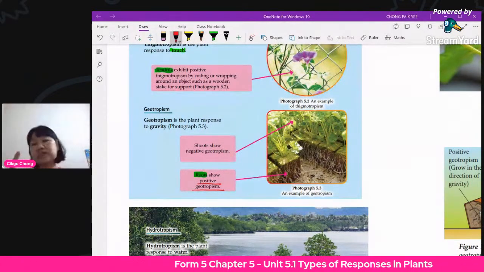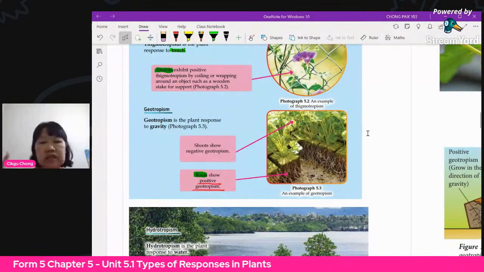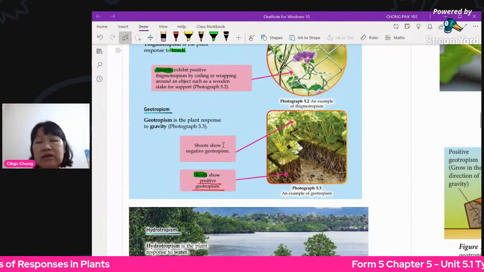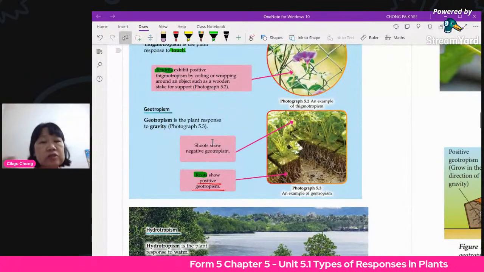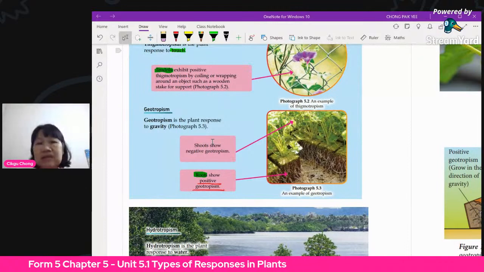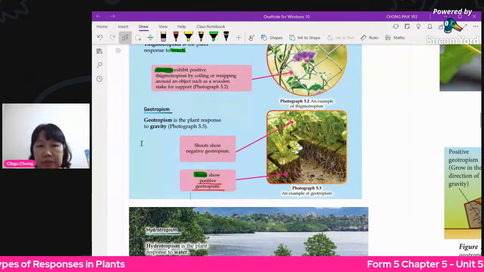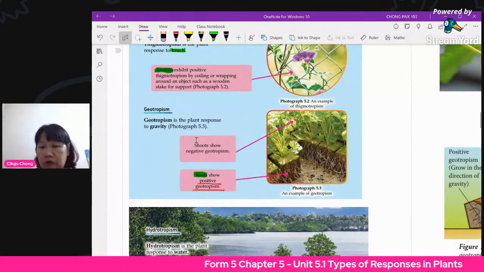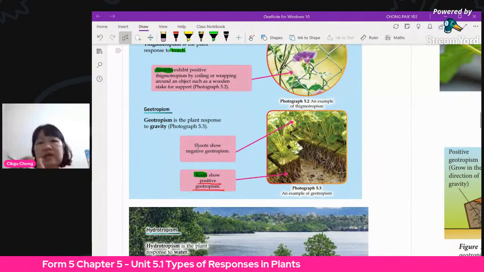So shoot will show negative geotropism because it won't go down, right? Shoot is supposed to get sunlight. They naturally know that they need sunlight, so they will not go down. The shoot will show what we call negative geotropism. They will not go downwards. So remember that, negative and positive. The word negative or positive comes before, not after. So positive or negative, and then whatever tropism.